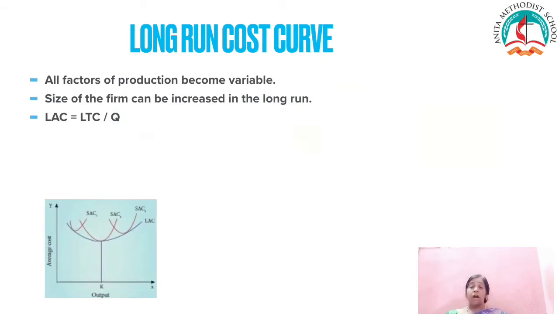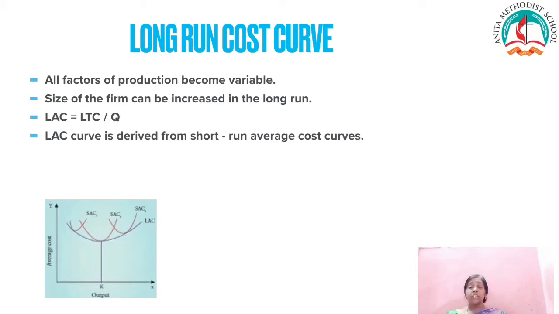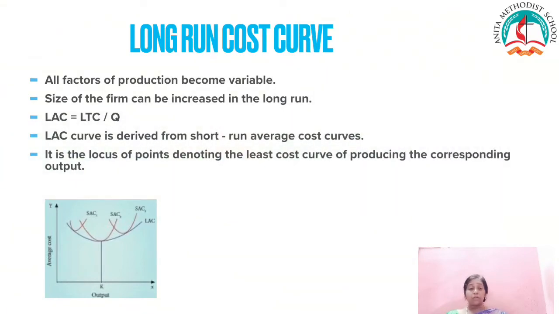The long run cost curve is nothing but the group of short run cost curves. It is the locus of points denoting the least cost of producing the corresponding output. This long run average cost curve is also called plant curve, boat shape curve, planning curve, and envelope curve.